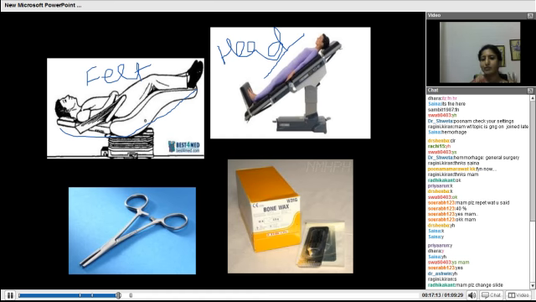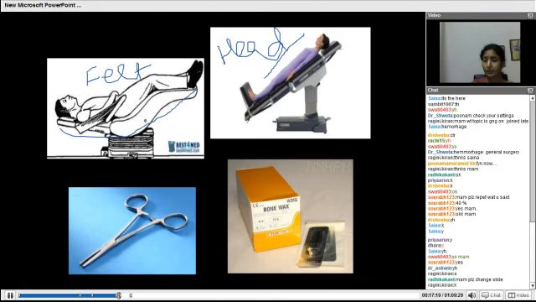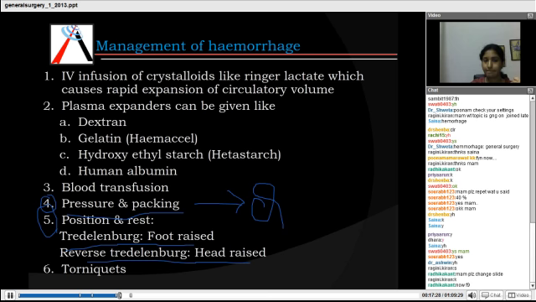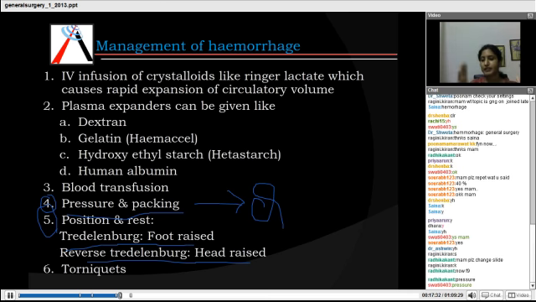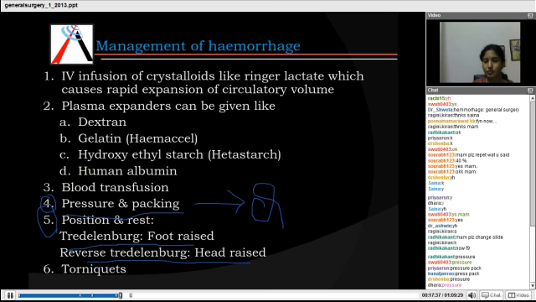So depending upon the site of bleeding, you need to raise the position. Clear? So what will be the first step you will do to manage a hemorrhage? Before placing the patient in any position, yes, you will apply pressure. Excellent. Second is your position.